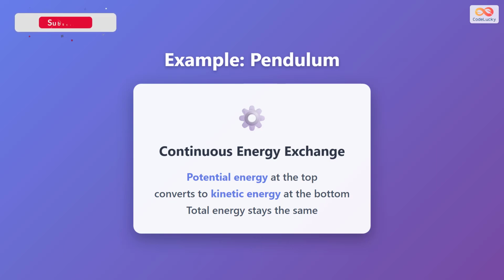Let's examine a classic example, the pendulum. A pendulum demonstrates continuous energy exchange beautifully. When the pendulum is at the top of its swing, it has maximum potential energy and zero kinetic energy because it momentarily stops moving. As it swings down, potential energy converts to kinetic energy. At the bottom, it has maximum kinetic energy and minimum potential energy. Then, as it swings back up, kinetic energy converts back to potential energy. Throughout this entire motion, the total energy stays exactly the same, perfectly illustrating the conservation of energy.